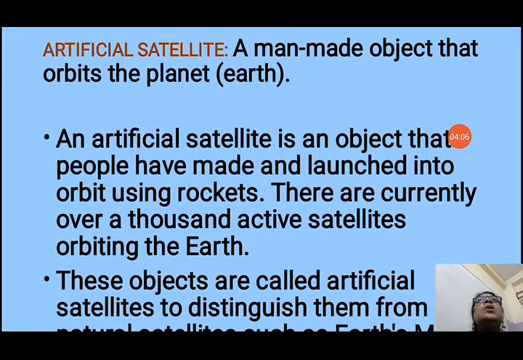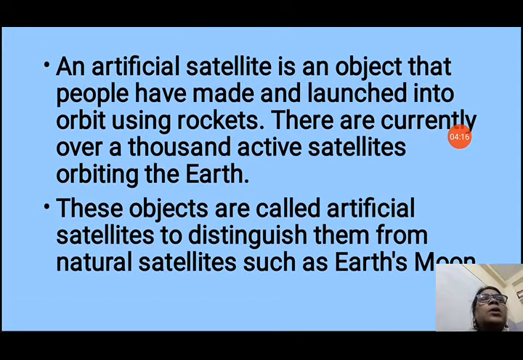Now we have to cross the gravitational pull of the Earth to reach space and orbit the planet. There are currently over 1,000 active satellites orbiting the Earth. Many satellites are orbiting the Earth. These objects are called artificial satellites to distinguish them from natural satellites such as Earth's moon.